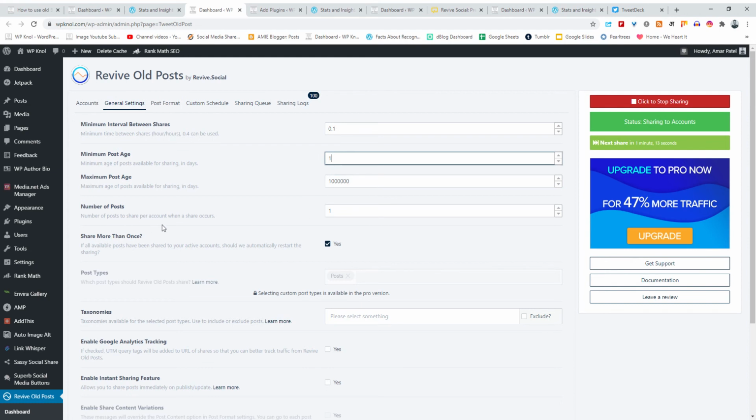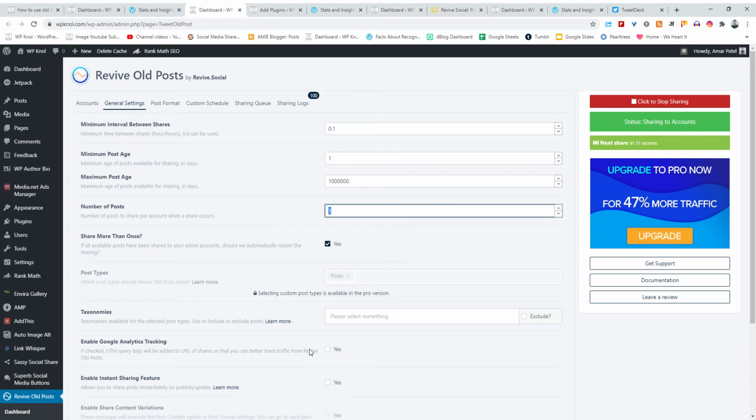Number of posts shared per account when share counts. At a time, as I said, I set here 0.1, which is approximately 5 to 6 minutes to schedule a post. So the number of posts to be shared is 1, which means that after 6 minutes it will share 1 post. Share more than once, yes, because I wanted to share my awesome post or my old post which I have created again and again, so that it gets visible to the user.